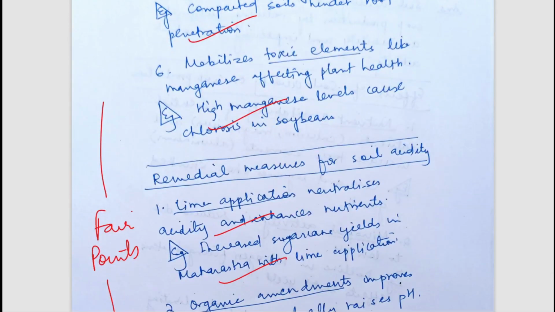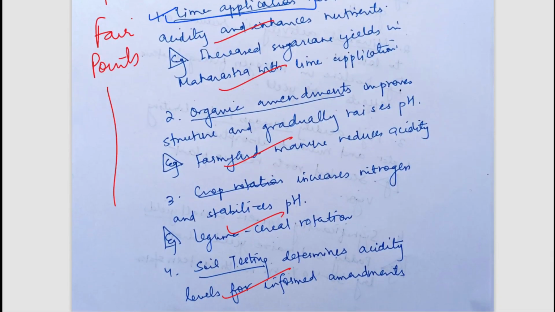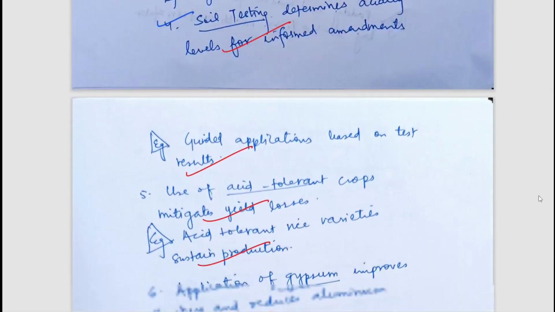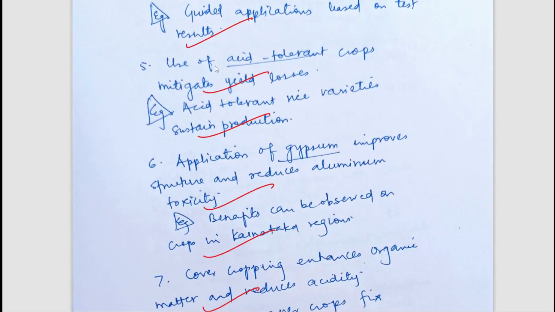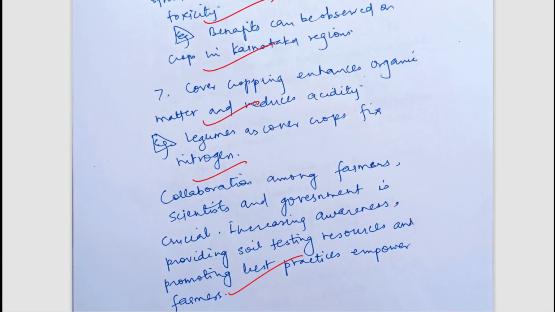Now, what are its remedial measures? So lime application can be one, organic amendments can be another, crop rotations can be done, soil testing can be done so that proper steps could be taken to avoid or control this. We can use acid tolerant crops, gypsum could be applied. So well written points. You can simply pause and read the answers. Now let's move to the next question.